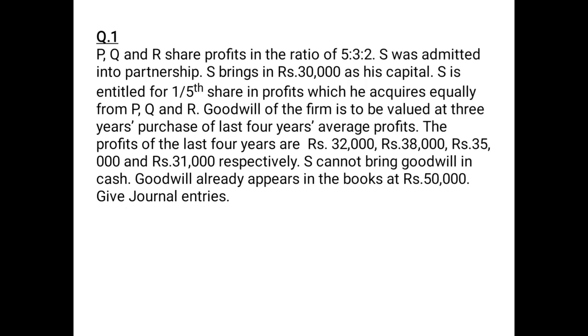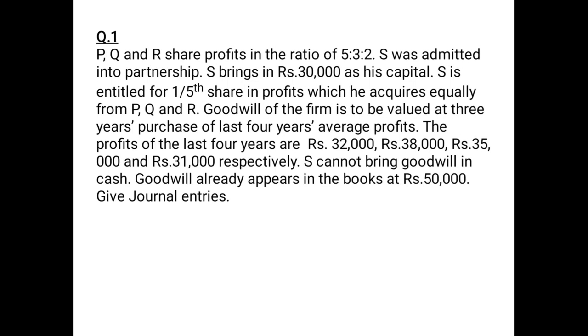Question number 1. P, Q and R share profits in the ratio of 5:3:2. S was admitted into partnership. S brings in rupees 30,000 as his capital.